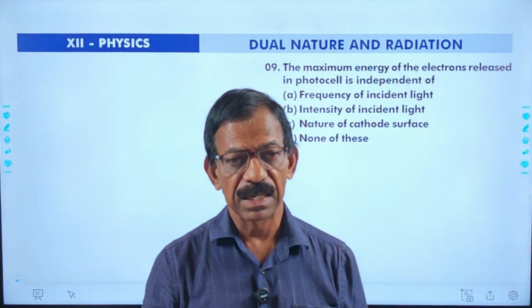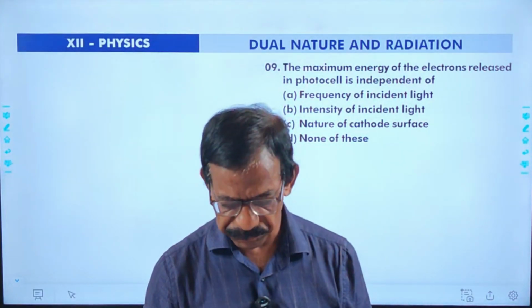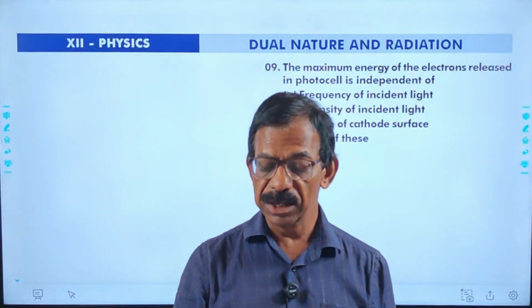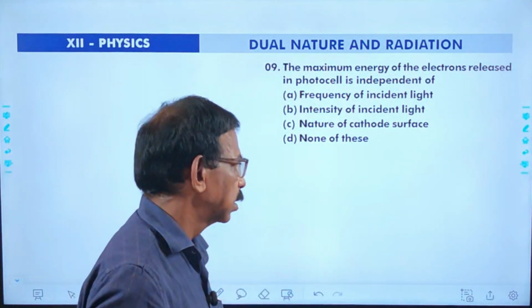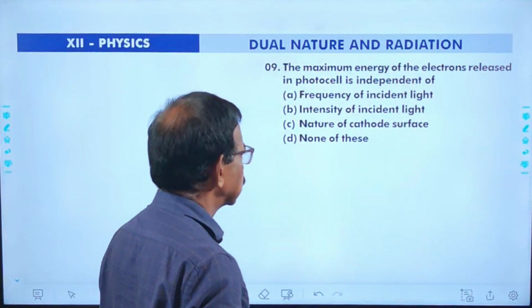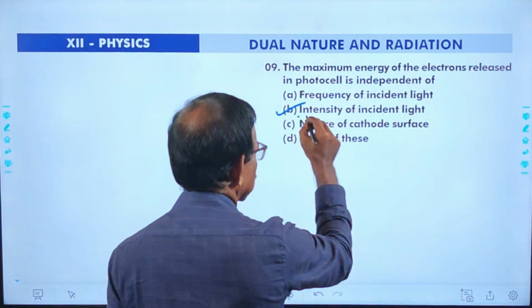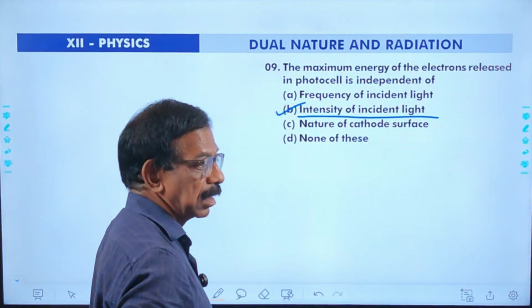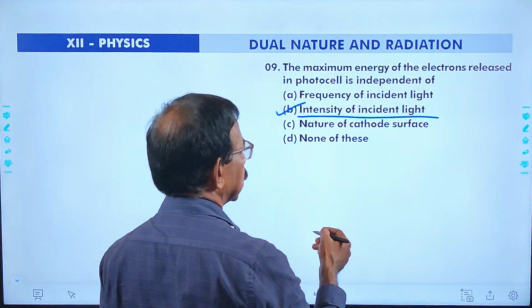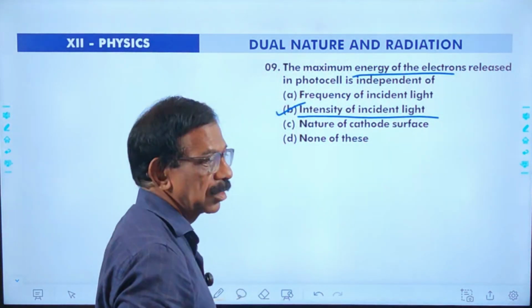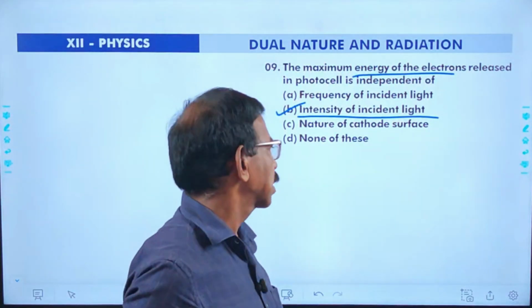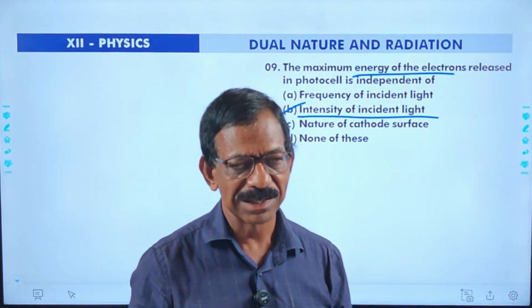You know that kinetic energy is directly proportional to frequency. Also, depending on the nature of the cathode, we can calculate the energy. That is, as intensity of incident light increases, the number of photoelectrons and photoelectric current increase. Here, the maximum energy is independent of intensity. Hence, the correct answer is option B, intensity of light.